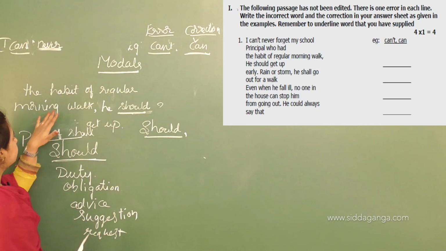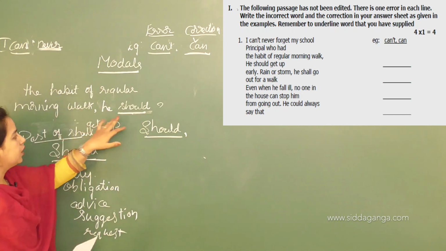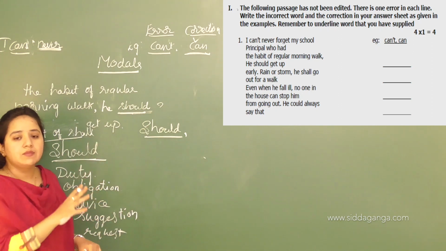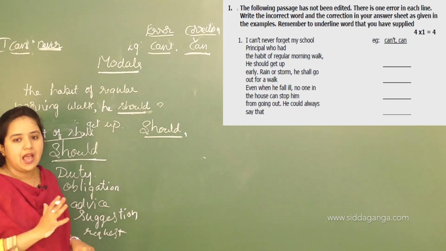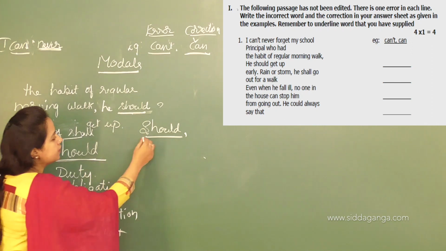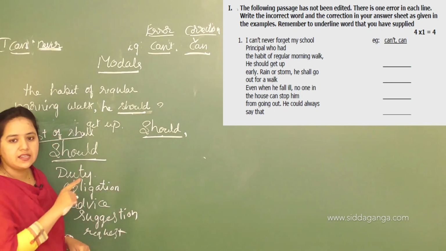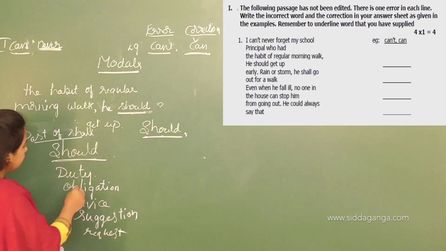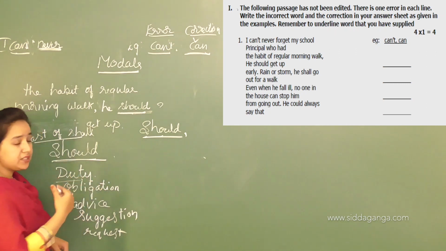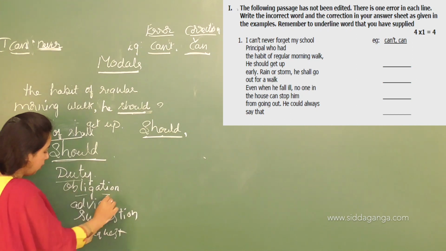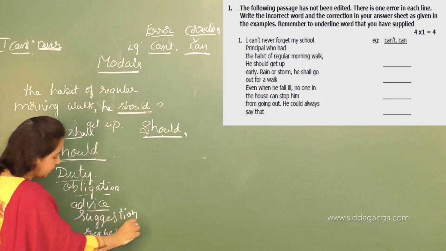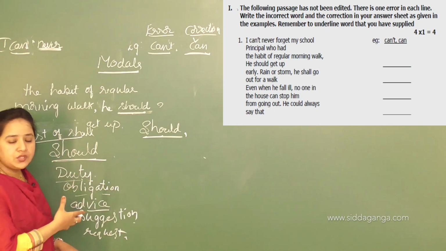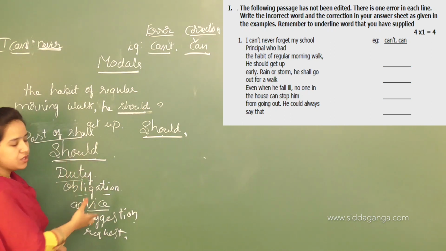Here you can see the sentence about the habit of a regular morning walk, he should. So here we are discussing someone's past habit, so we can't use should in this sentence. Because what do the rules say here? Should applies when it is expressing duty, obligation, advice, suggestion, and request. For all this we can use should.